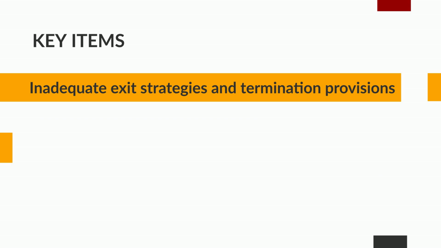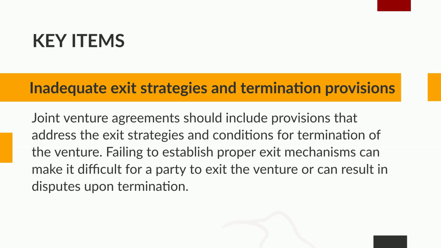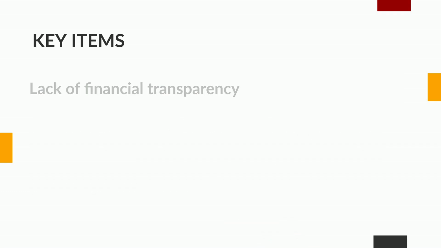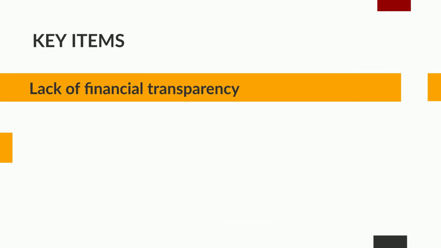Inadequate exit strategies and termination provisions. Joint venture agreements should include provisions that address the exit strategies and conditions for termination of the venture. Failing to establish proper exit mechanisms can make it difficult for a party to exit the venture or can result in disputes upon termination.